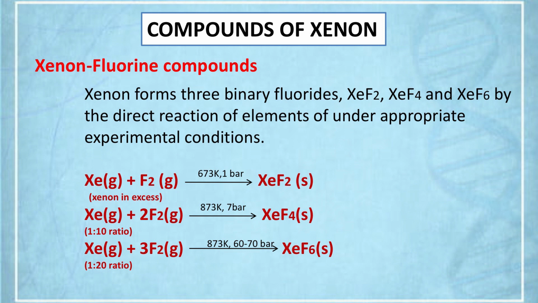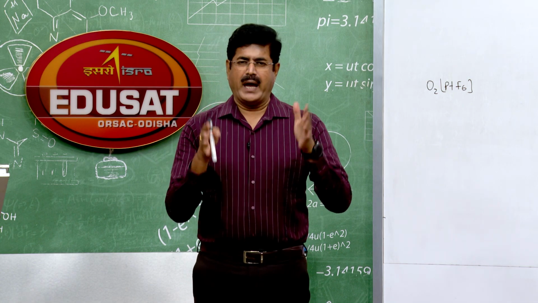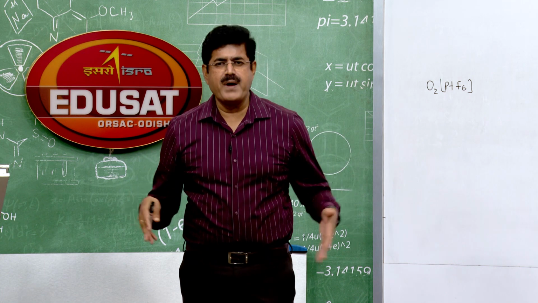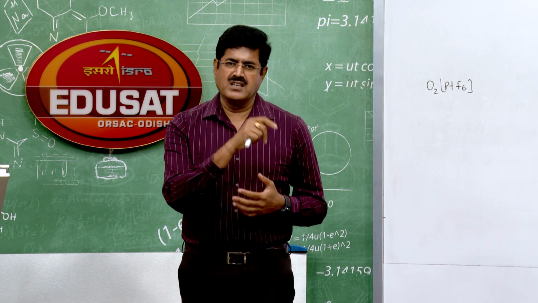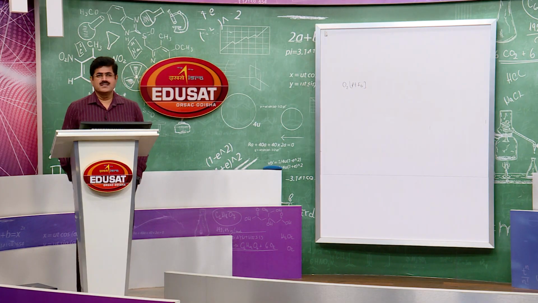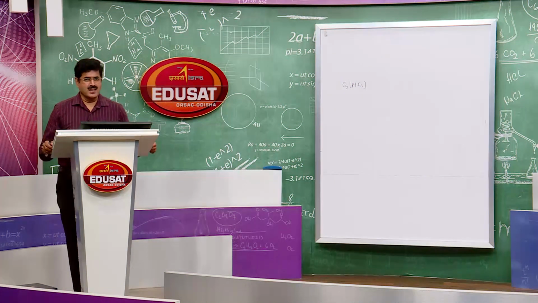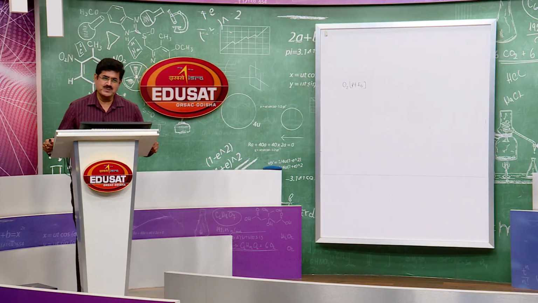These compounds XeF2, XeF4 and XeF6 are prepared by direct combination under appropriate conditions, at different temperature and pressure.